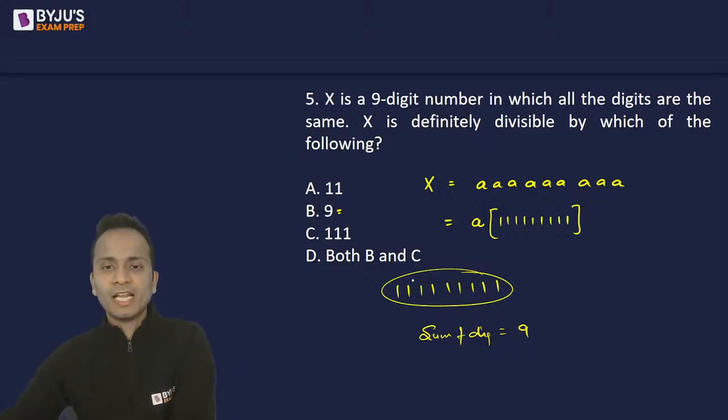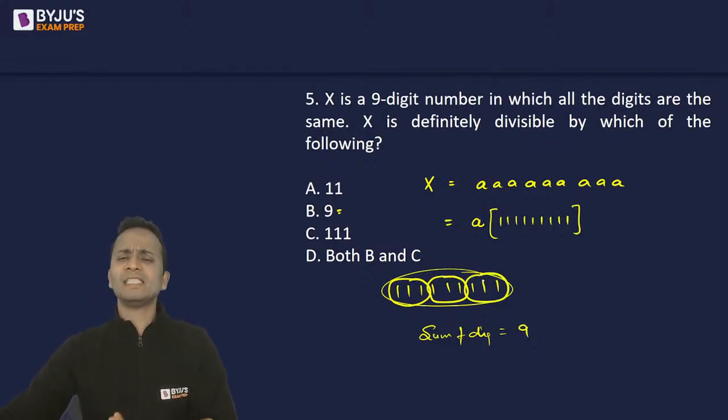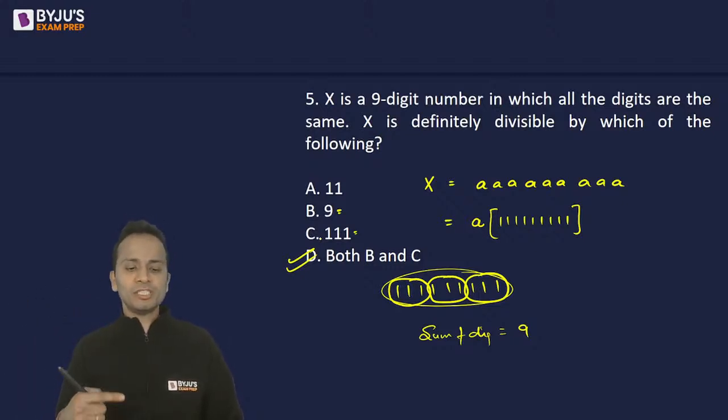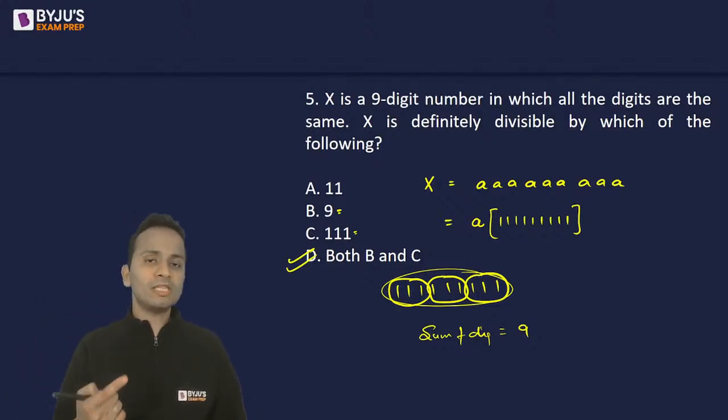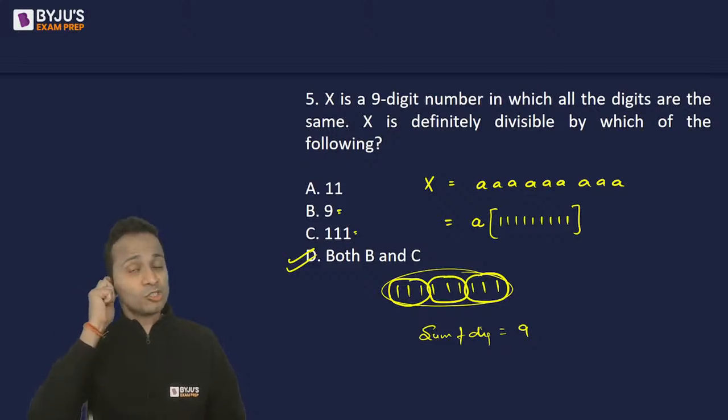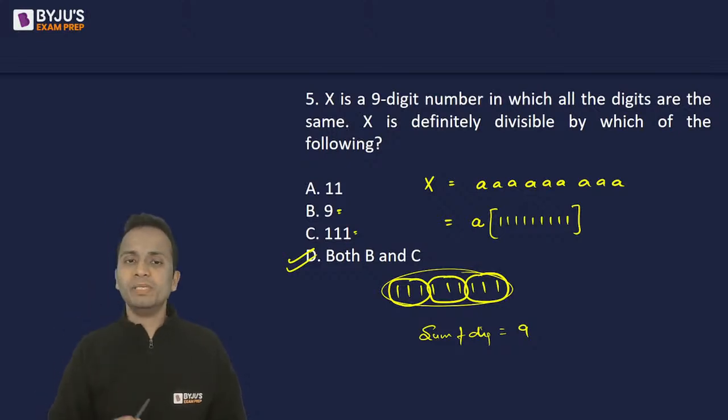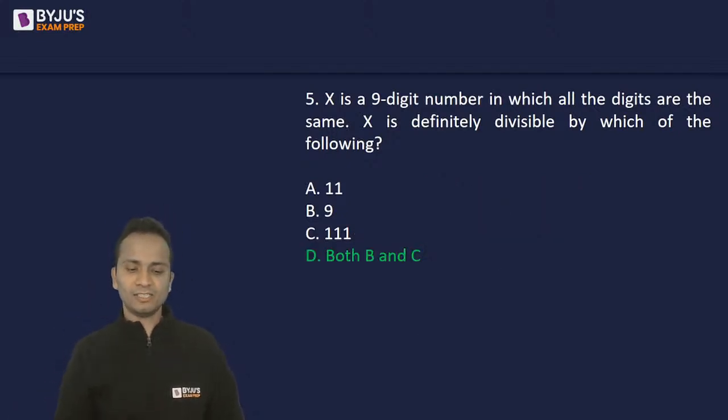So 111 I can make the groups of three digits, 111, 111 and 111. I can see that this number will be clearly divisible by 111. So option C is also correct. So option B and option C, so the number will be divisible by both 9 and 111. So we'll mark the answer as both B and C, and that is the correct answer.